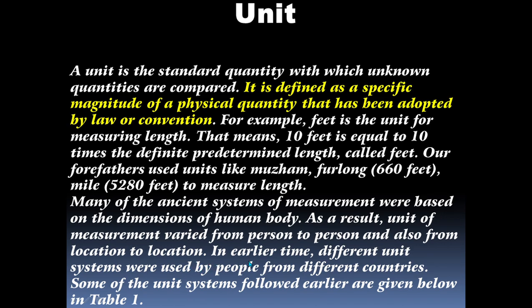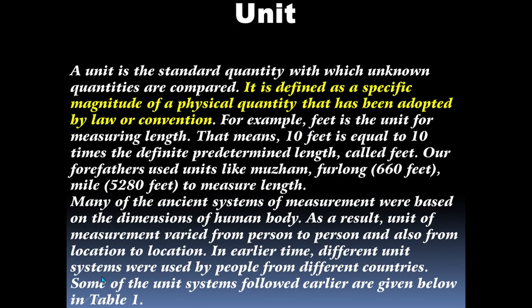In earlier times, different unit systems were used by people from different countries. Some of the unit systems followed earlier are given in table 1. Here we can also follow the local unit system, like moram, adi kanakku.